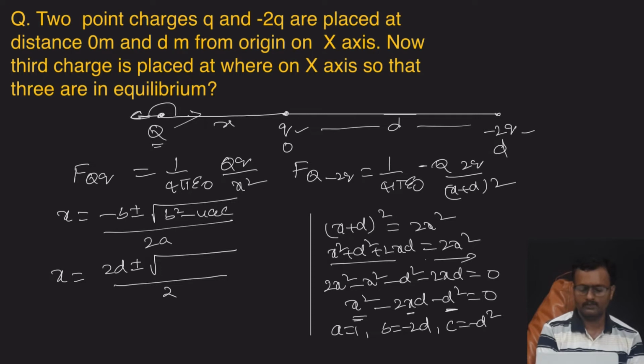Here 4d square plus 4d square is 8d square, root of 8 is 2 root 2, root d square is d, so 2 root 2 into d.